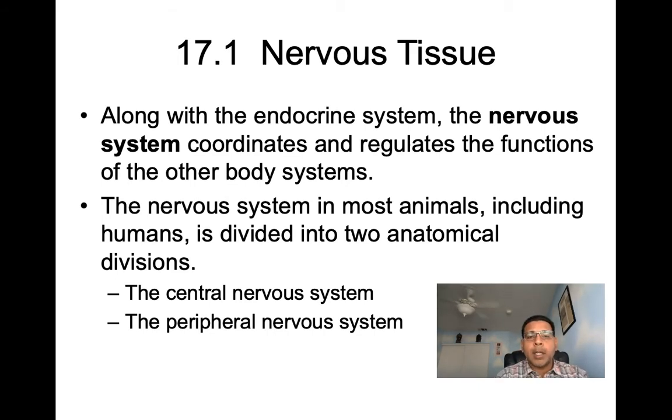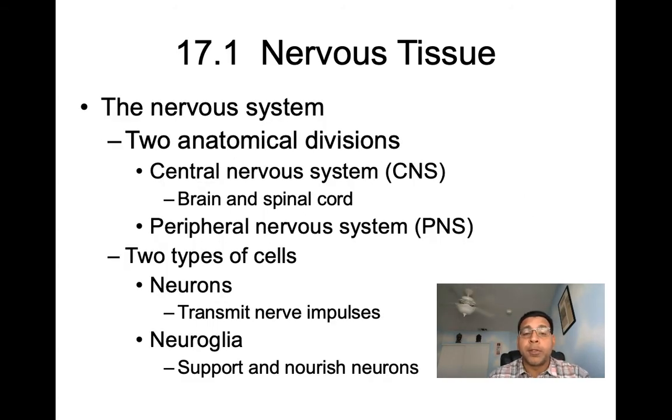Now, our nervous system in most animals, including humans, is going to be divided into two anatomical divisions. Number one, our central nervous system, abbreviated as the CNS. And number two, our peripheral nervous system, abbreviated as the PNS. As we talk about the nervous system, we'll start off with nervous tissue first, and then we'll progress through and get the whole system taken care of.